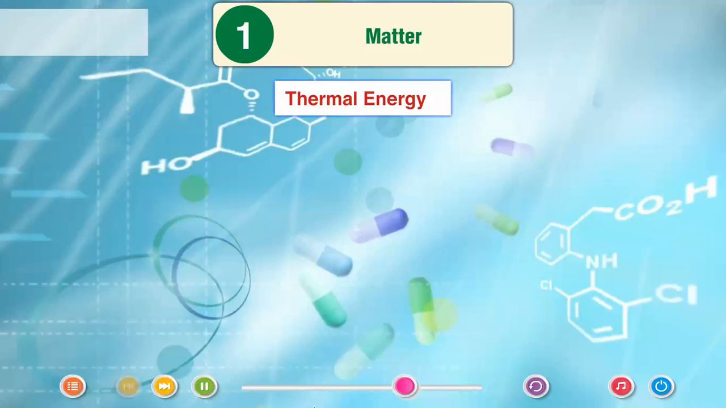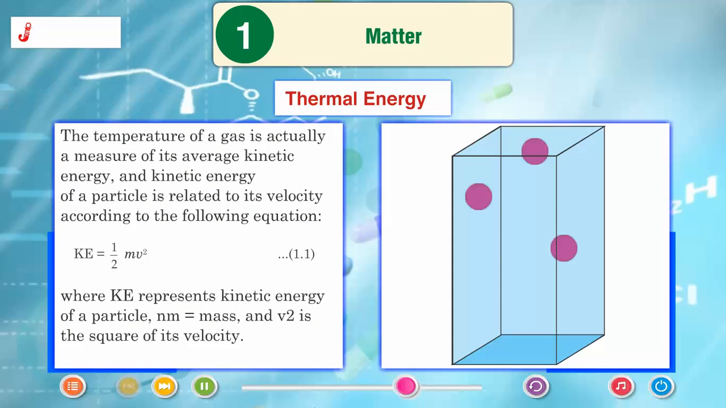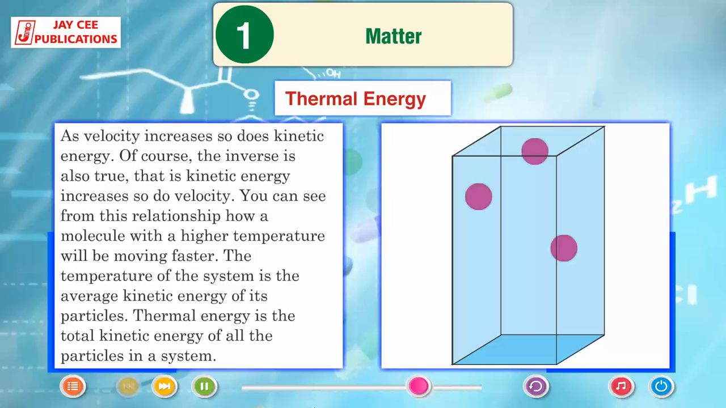Thermal energy. The temperature of a gas is actually a measure of its average kinetic energy, and kinetic energy of a particle is related to its velocity according to the following equation. KE = 1/2 mv², 1.1, where KE represents kinetic energy of a particle, m is mass, and v² is the square of its velocity. As velocity increases, so does kinetic energy.